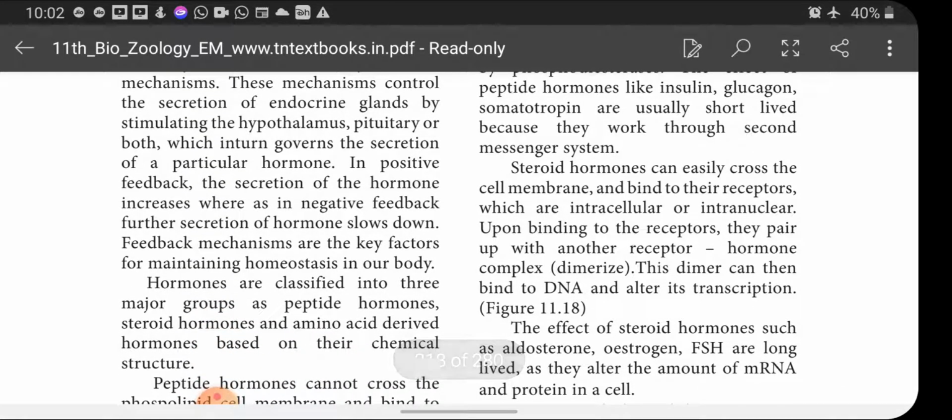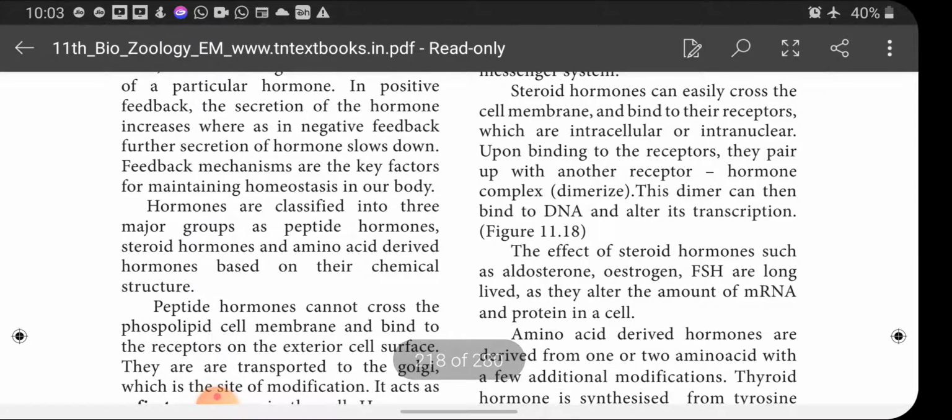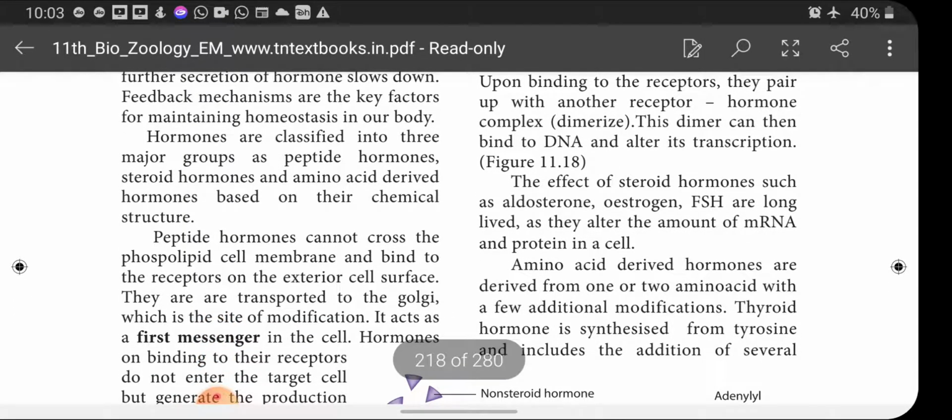Steroid hormones can easily cross the cell membrane and bind to their receptors, which are intracellular or intranuclear. Upon binding to the receptor, they pair up with another receptor hormone complex. This dimer can then bind to DNA and alter its transcription. The effect of steroid hormones such as aldosterone, estrogen, FSH are long lived as they alter the amount of mRNA and protein in a cell. So, name the hormones which have long life: aldosterone, estrogen, FSH, whether of proteinous nature or steroid nature.